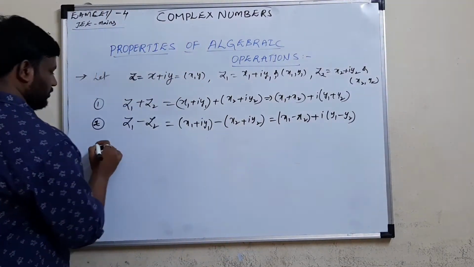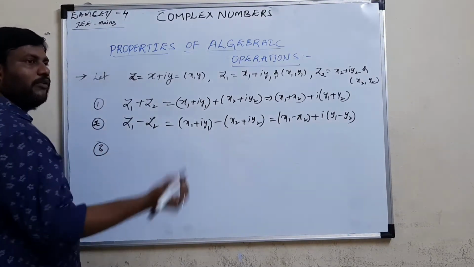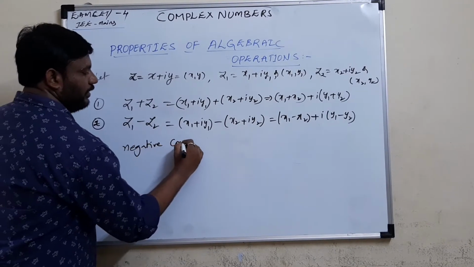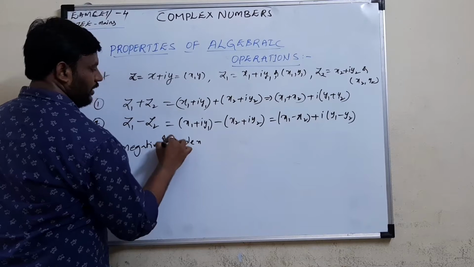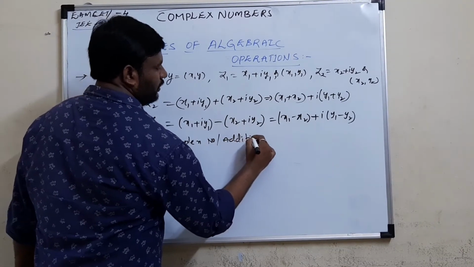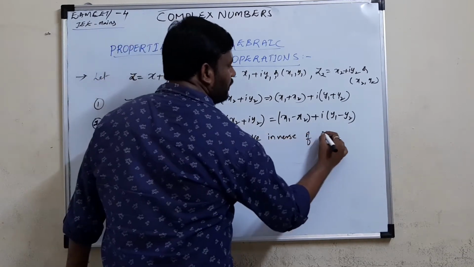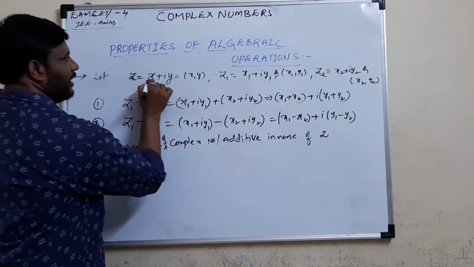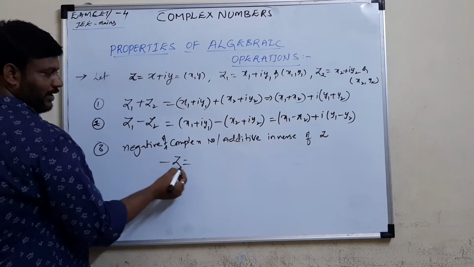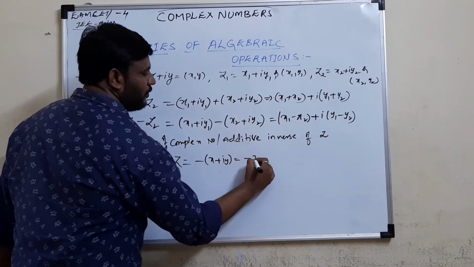Next, the additive inverse of a complex number, or we can say the negative of a complex number. Suppose we take z as x + iy. Its negative, the additive inverse of z, is minus z, which is minus of (x + iy). Taking the minus inside, we get -x - iy.